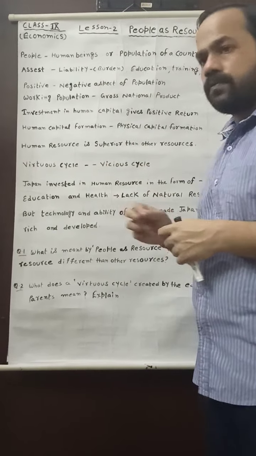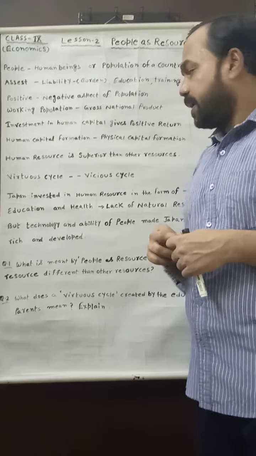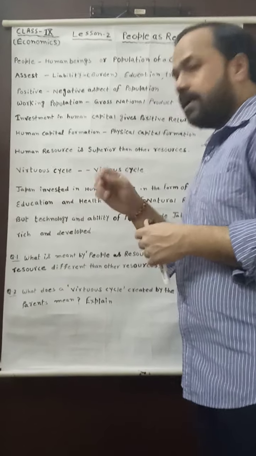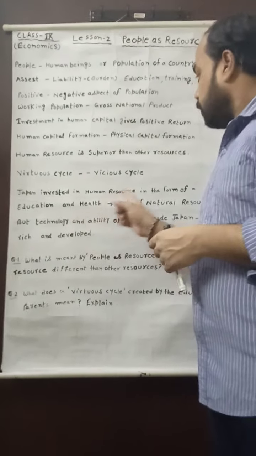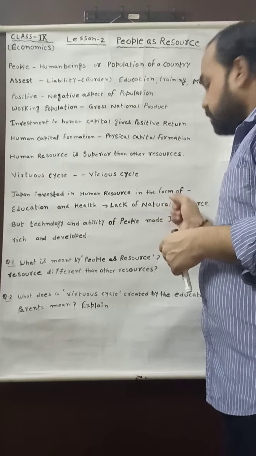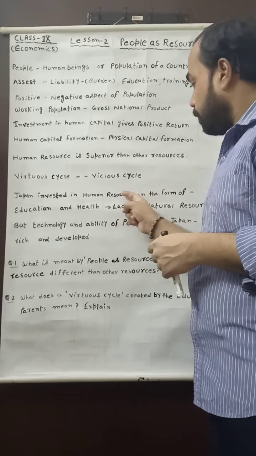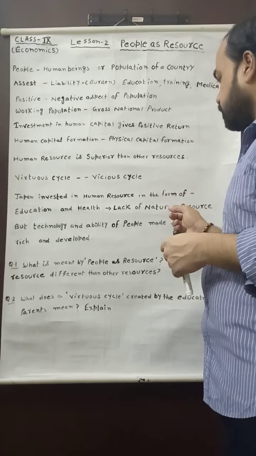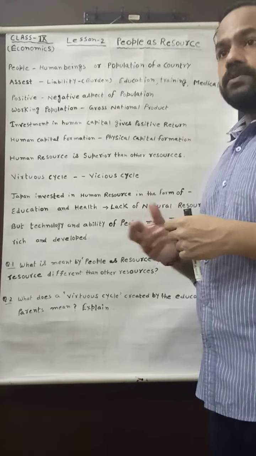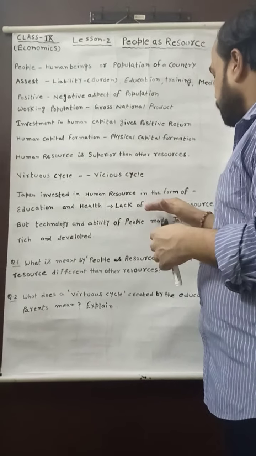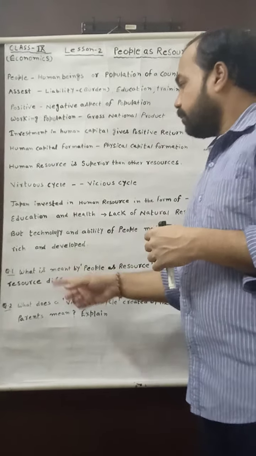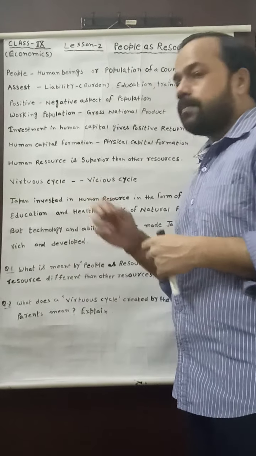Japan has invested lots of things in the human resource in the form of education, health and other facilities, so that a good human resource will be formed, and that human resource is now able to use the natural resources. The natural resources in Japan are not abundant, but due to the technology and ability of the people of Japan, they can make maximum use of minimum natural resources, and it gives a good result in the form of a rich as well as developed Japan.